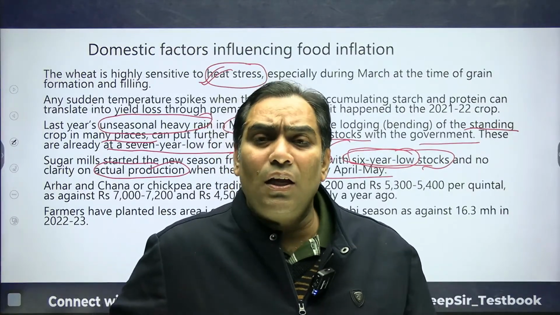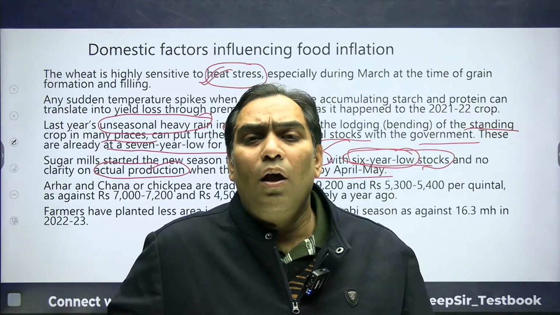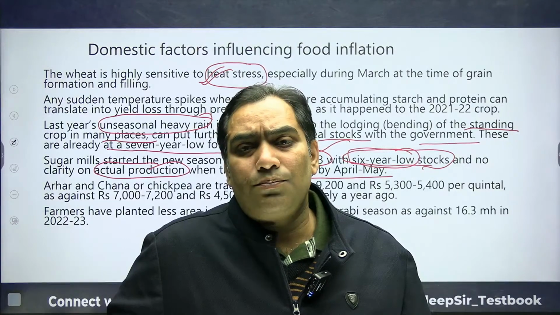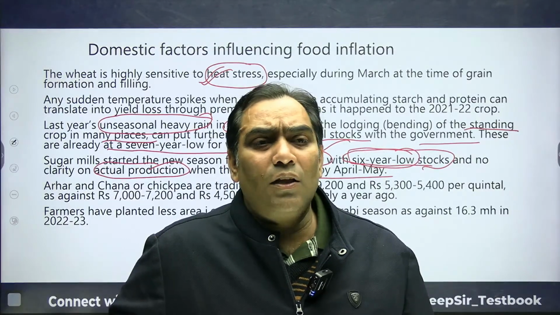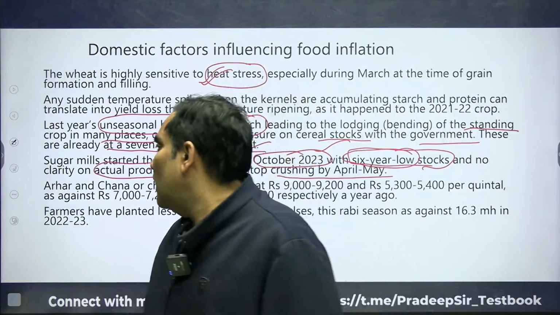And still they do not have an idea of how much they are going to produce when the new crushing takes place. So there is going to be uncertainty. They do not have the clarity. So that is about sugar.